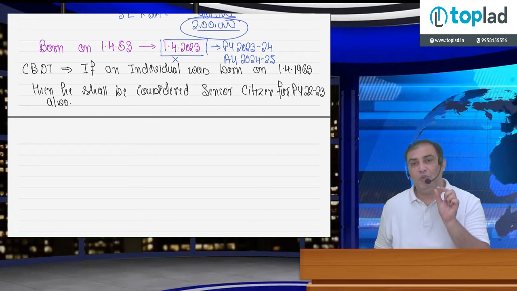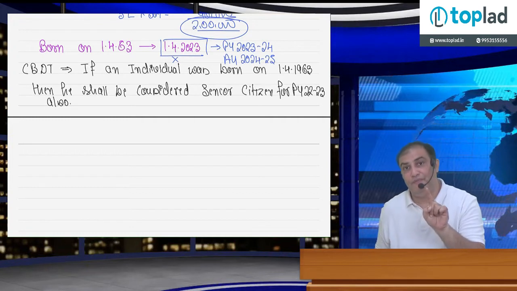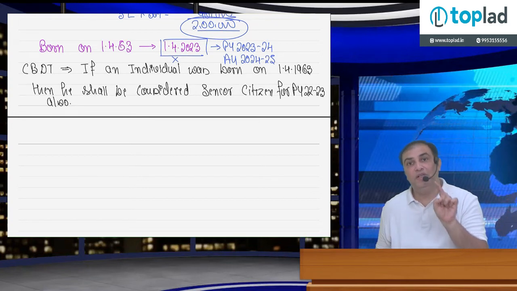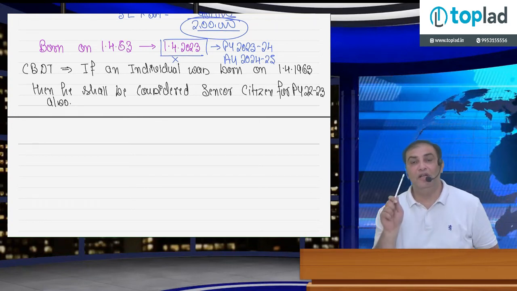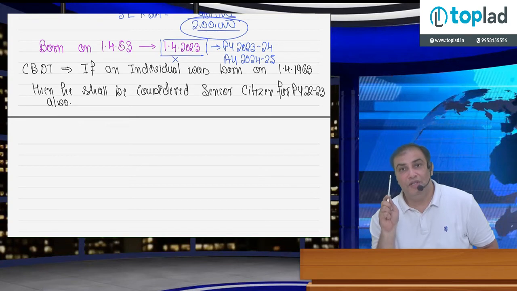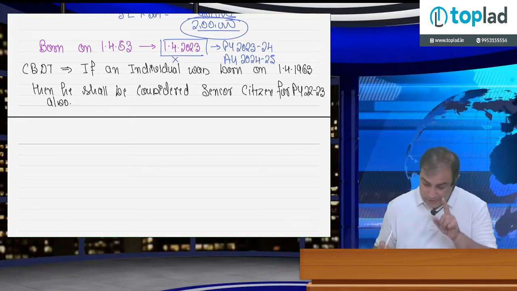So if an individual was born on 2nd April 1963, he will become 60 years old on 2nd April 2023, and it is a part of previous year 23-24. CBDT covers only one date, that is 1st April 1963. Please remember.